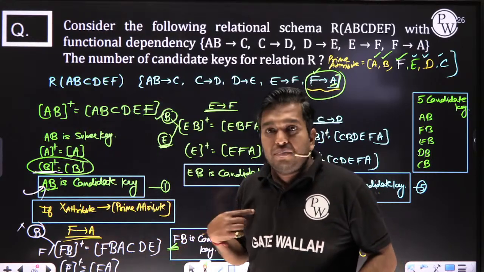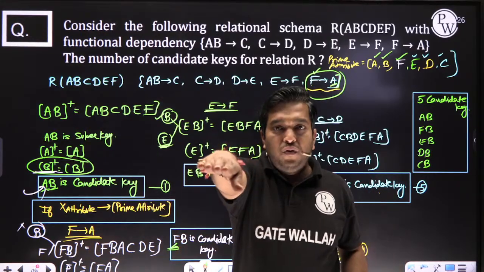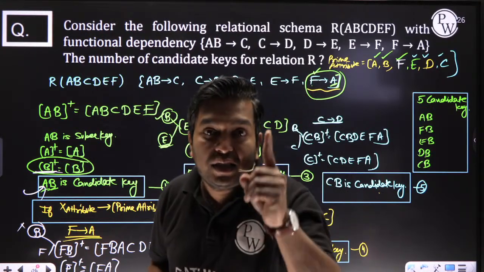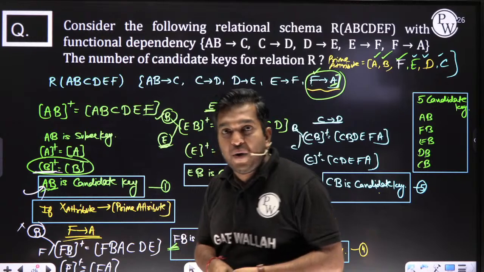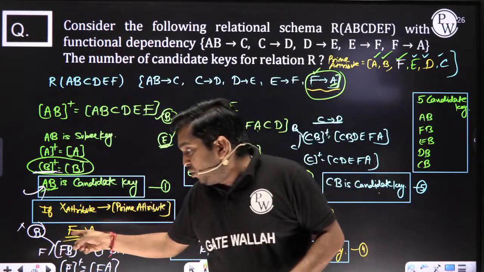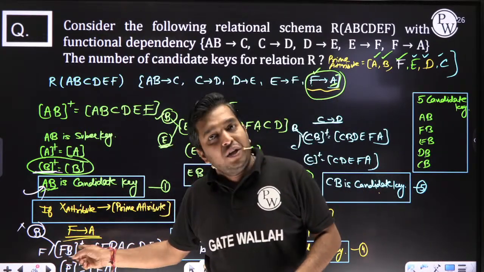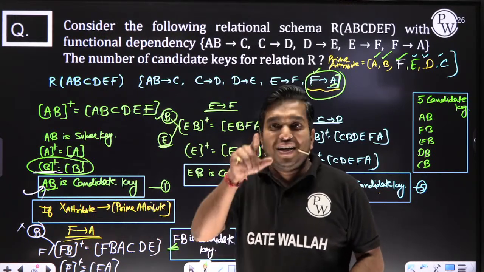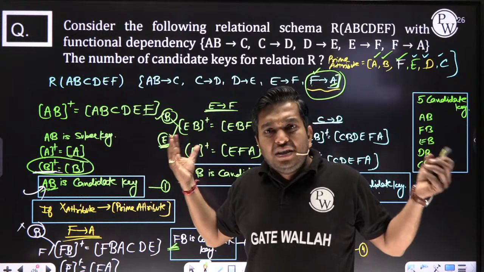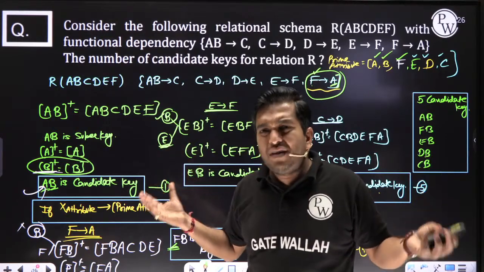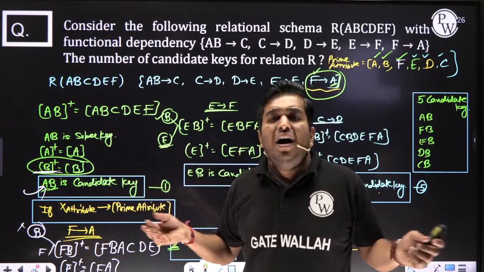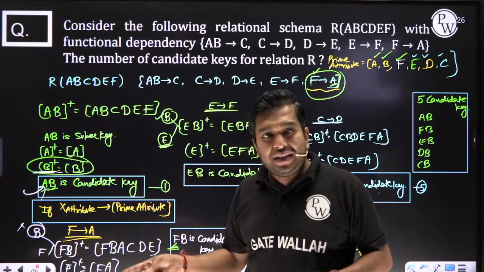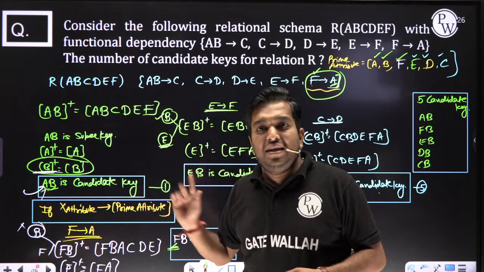Then I have taken the oath, two times I taken. जब तक तोड़ेंगे नहीं तब तक बोलेंगे नहीं. Getting my point? When you take the closure of FB, you are getting all, but you can't tell directly candidate key, because you taken the oath. What the oath? जब तक तोड़ेंगे नहीं तब तक बोलेंगे नहीं. Sir, what is the meaning? Until and unless we decompose the subset of super key, we can't tell it is a candidate key or not.